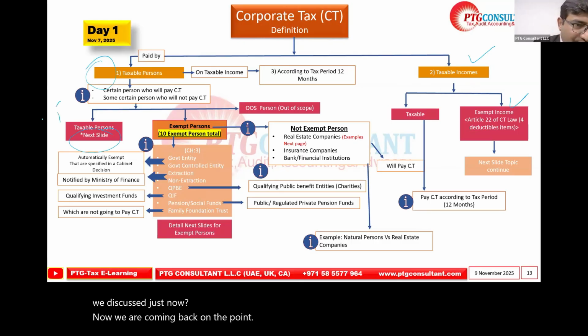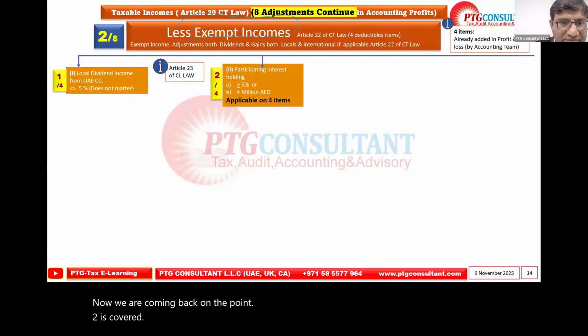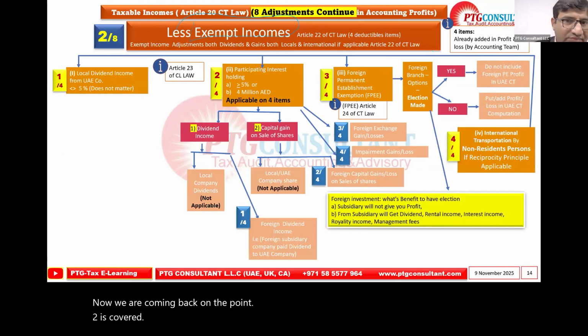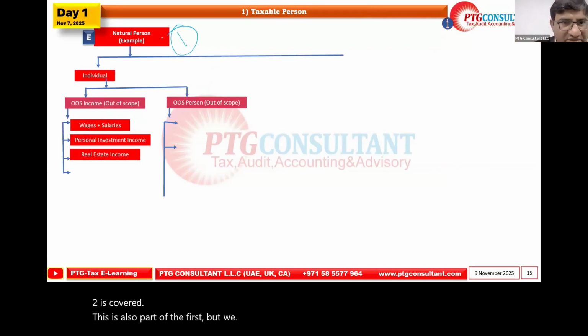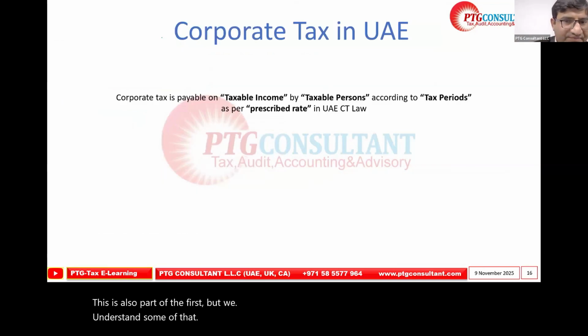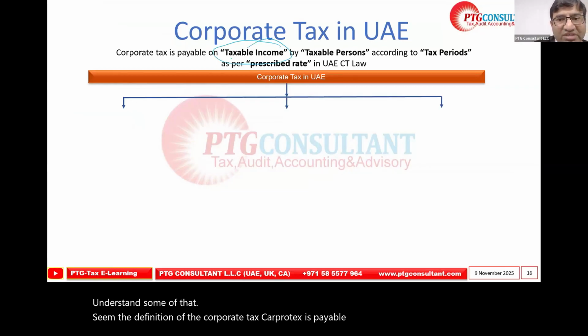First two are covered. This is also part of the first, but we understand some of that. Same, the definition of the corporate tax: corporate tax is payable upon taxable income. So this is what we're going to understand.